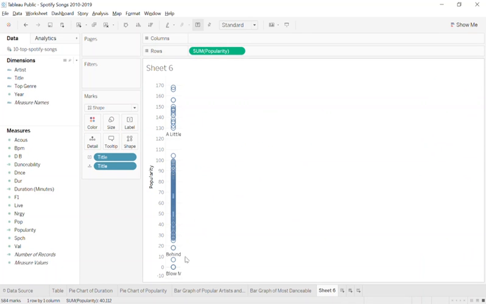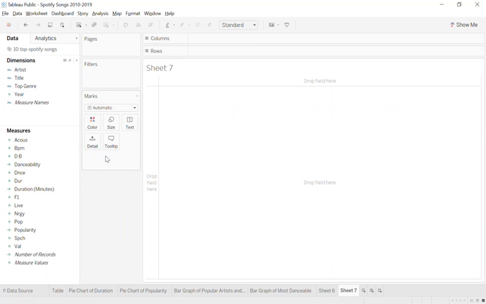A quick tip for you to delete multiple sheets that you don't need. So hopefully that is helpful. We're going to create a brand new sheet. So what is it that we're looking for? What should we analyze? Give me some ideas. What charts? New charts. So how should we get started?